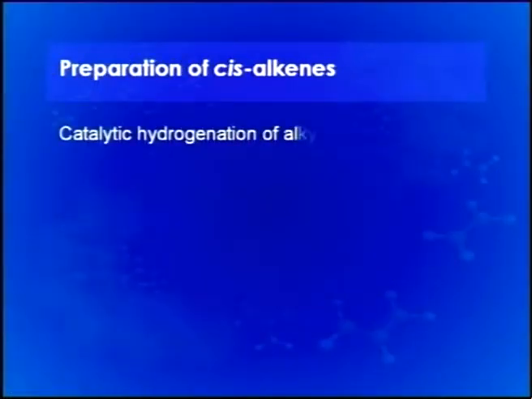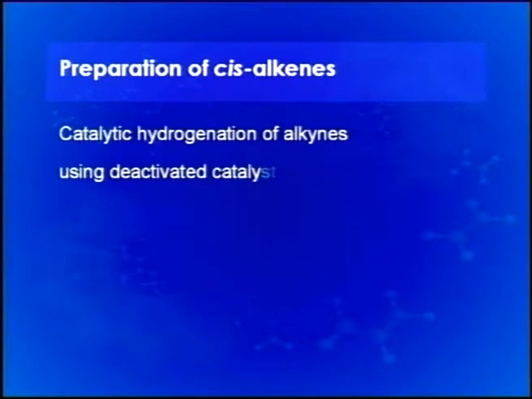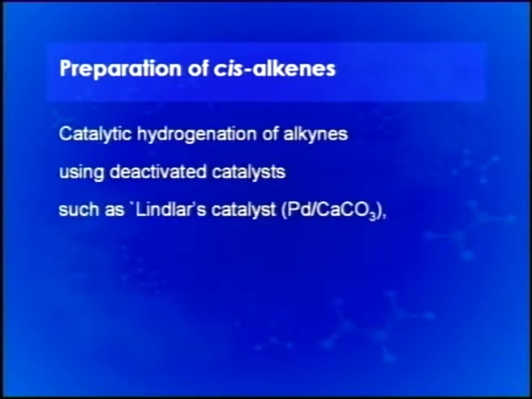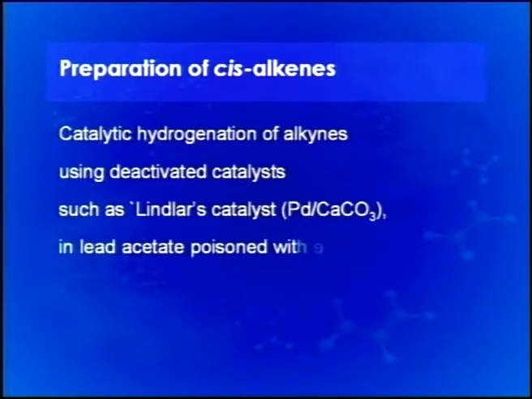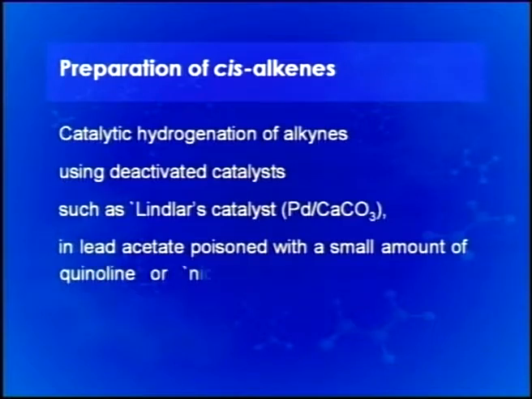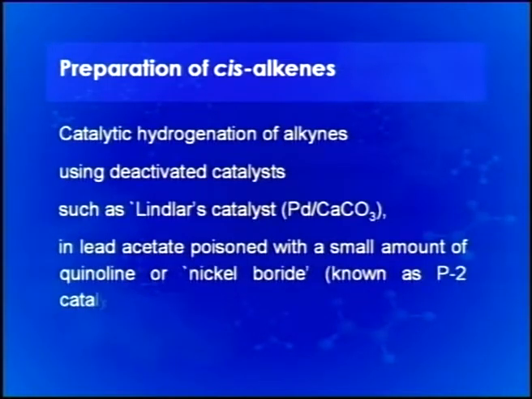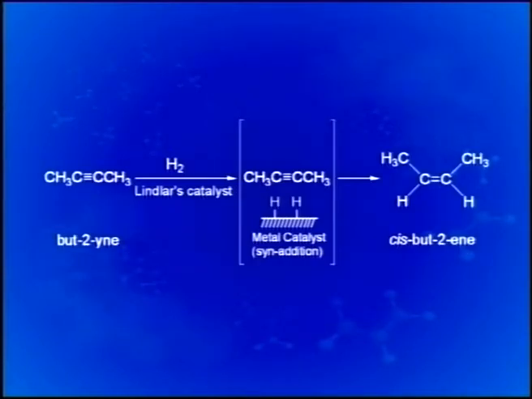Cis alkenes are generally obtained by catalytic hydrogenation using deactivated catalysts such as Lindlar's catalyst, which is palladium on calcium carbonate in lead acetate poisoned with a small amount of quinoline, or nickel boride known as P2 catalyst. You can see it here in the reaction.